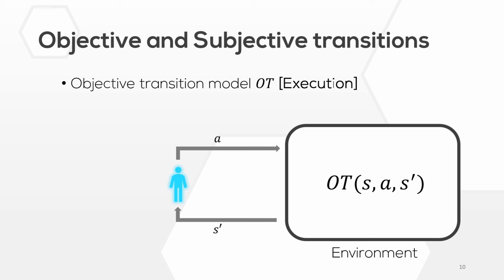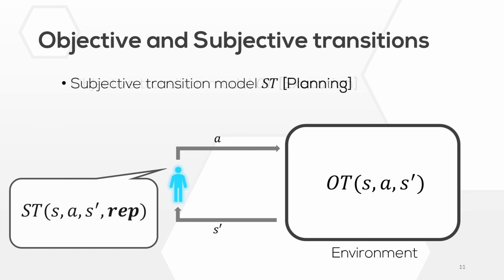But before applying an action, the RepNet agent needs to determine the best course of action by constructing a look-ahead search tree and using the value function. This value function incorporates the concept of subjective transition model. This transition model has an additional parameter, namely the reputation of the RepNet agent. The model does not describe the transition rules of the environment, but the influence that the RepNet agent's reputation has on the outcome of certain transitions. For instance, a trade between two agents is more likely to be successful if the agent making the trade offer has a good reputation. This additional parameter makes it possible to account for the RepNet agent's reputation while planning.